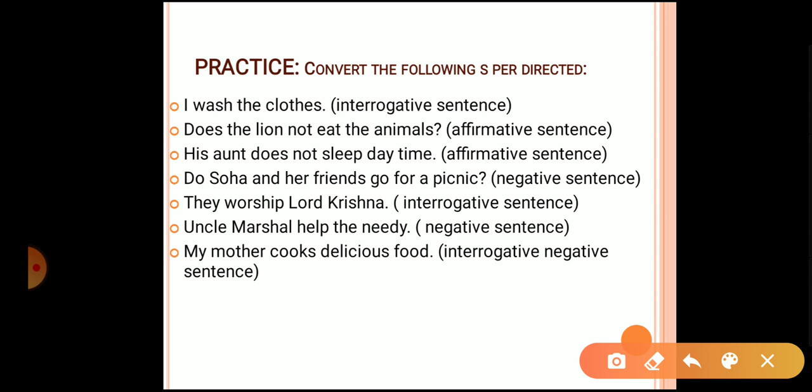Okay, next is: they worship Lord Krishna. We'll have to convert it into an interrogative sentence. First of all, it is an affirmative sentence: no question mark, no not in between. For interrogative, we will bring the helping verb before the subject. We know that I, we, you, they and plurals are one group, and with this group we use do. So we frame the sentence: do they worship Lord Krishna? At the end there will be a question mark.